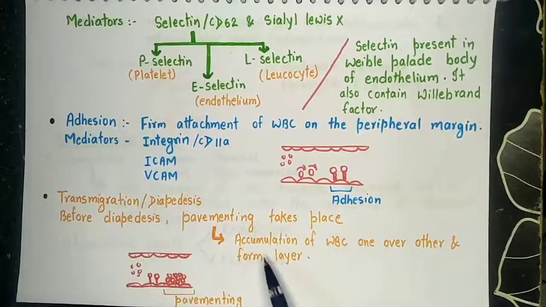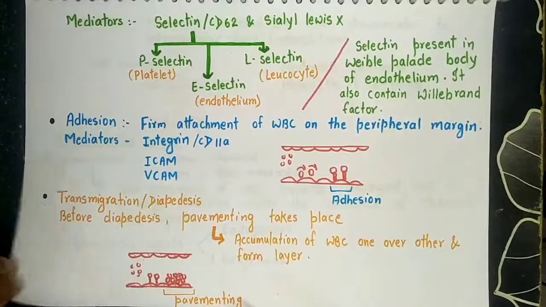Pavementing means accumulation of WBC one over the other to form a layer. The WBC cells after adhesion will start accumulating one over the other and form a layer. This process is called pavementing.